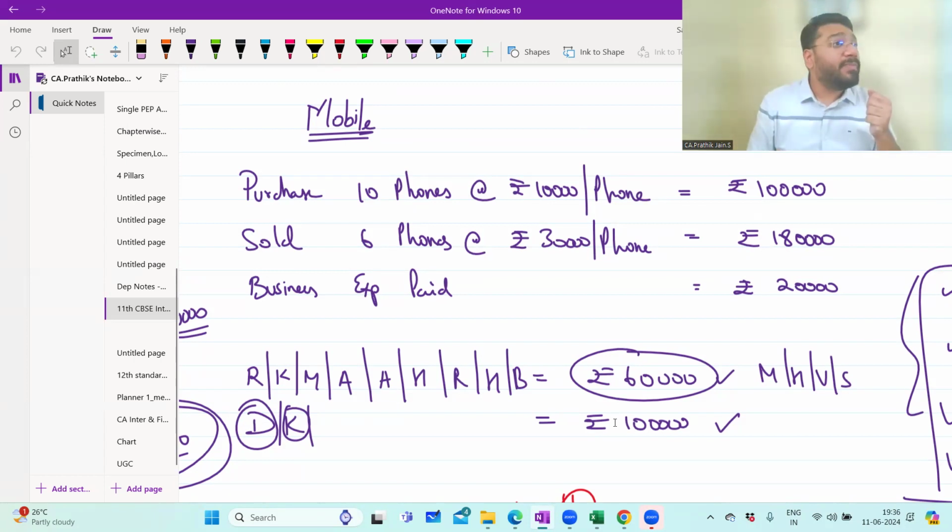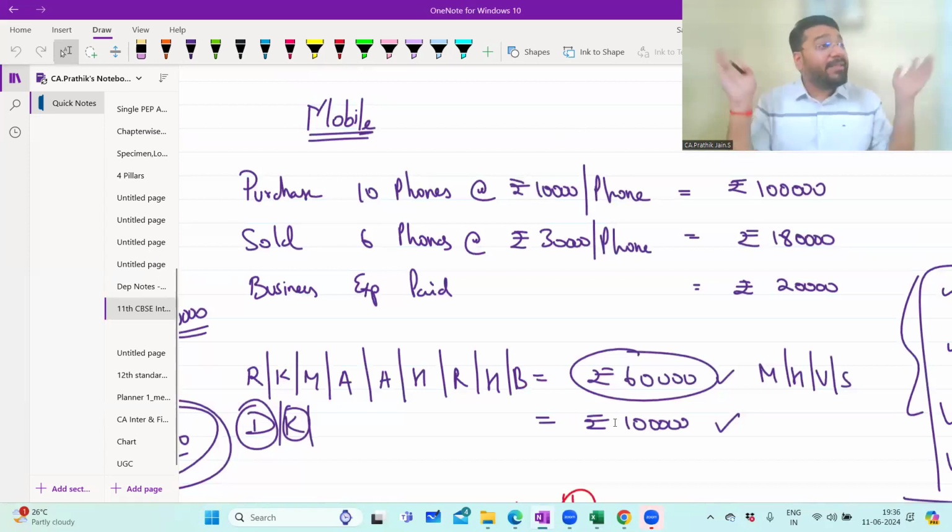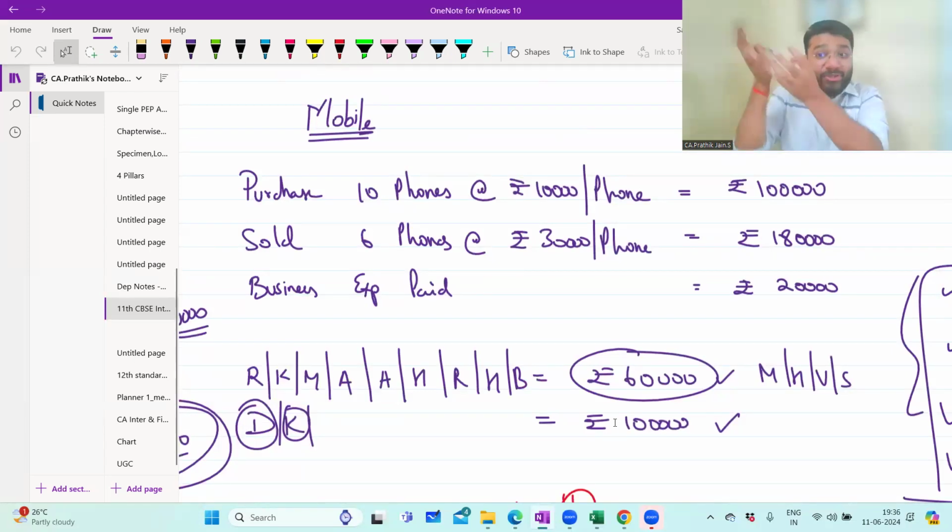See, when you're into mobile phone business, what do you also do? You also do the servicing, no? So income is generated by selling mobile. Income is generated by servicing the mobile. Income is generated by selling the additional things. When you have a mobile shop, you sell mobile covers also. There are so many additional accessories you sell. So from those sources money came in.